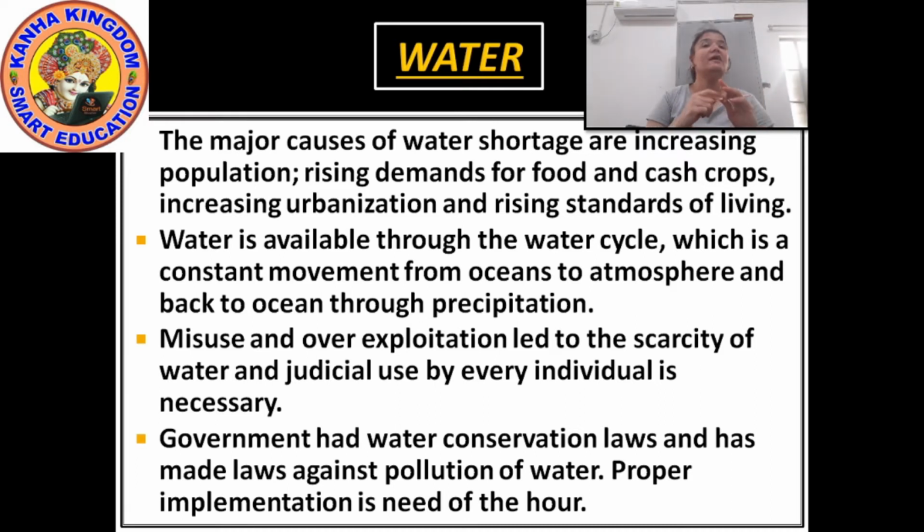Okay, misuse and over exploitation lead to the scarcity of water. We should not misuse the water. Use the water as much as you want. If you don't want it, just close off the tap. Don't keep the tap running. Okay, the government has water conservation laws and has made laws against pollution of water. Now because of this shortage of water, the government has made some laws so that people could not pollute the water.